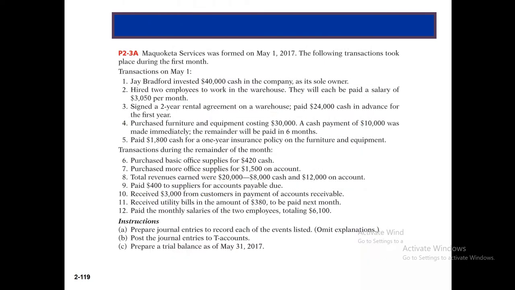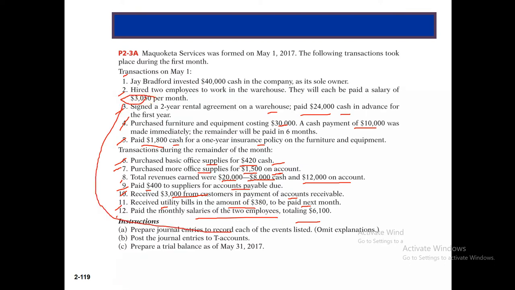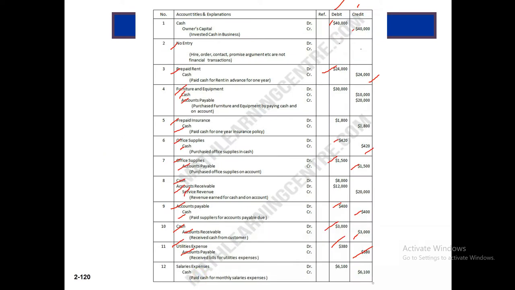Okay. Now the last transaction, paid monthly salary of 2 employees totaling this figure. That means here we appointed 2 employees, and now we are paying the 2 employees this figure. So salary expense debit and cash credit. This is the figure for 2 employees. I think everybody is clear.